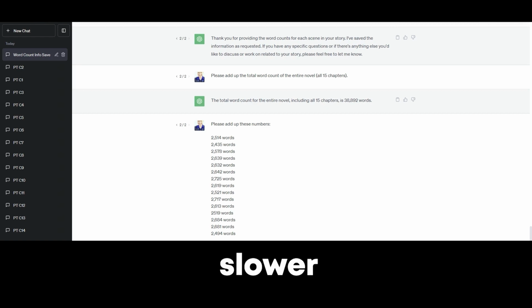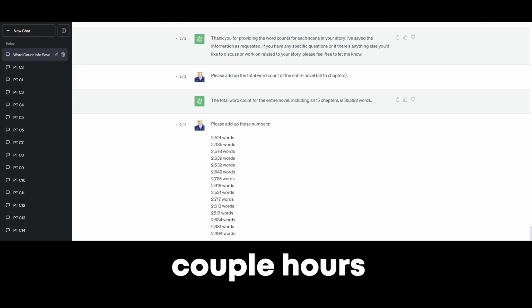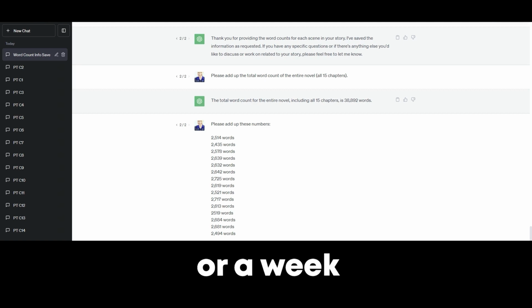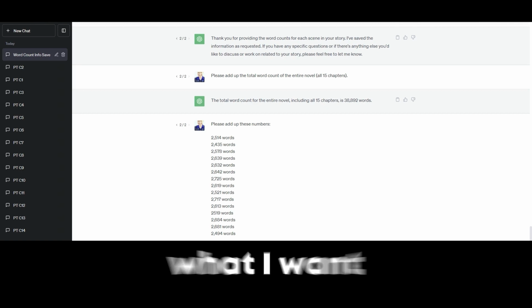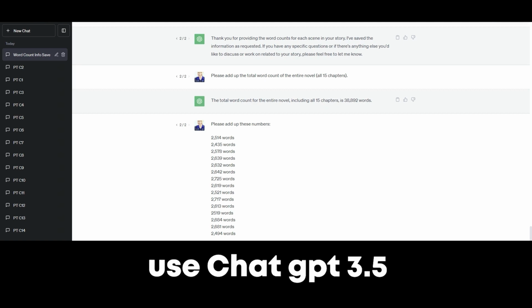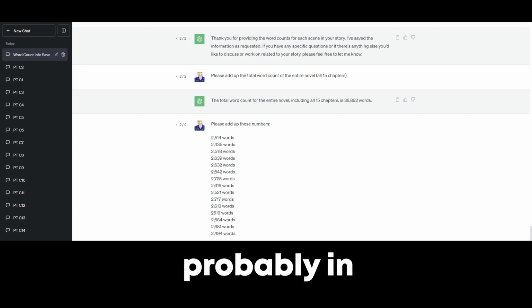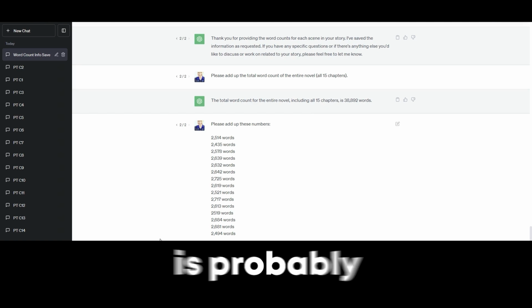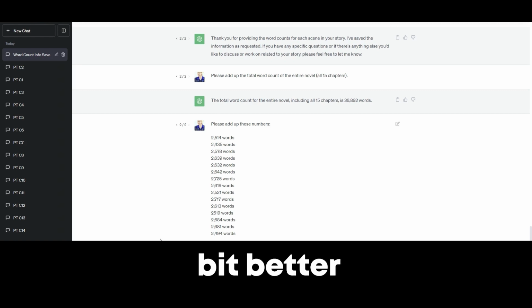I would go slower, so I might take at least a couple hours, maybe a complete day, probably even a couple of days or a week to make sure I'm fine-tuning each chapter, each scene of each chapter, and directing ChatGPT to give me exactly what I want from each chapter and making sure that there's this cohesive story unfolding on the page or the screen for the reader. If you use ChatGPT 3.5, you're going to do this probably in half an hour. You saw how fast that went. ChatGPT 4, though, is probably going to give you a little bit better content.